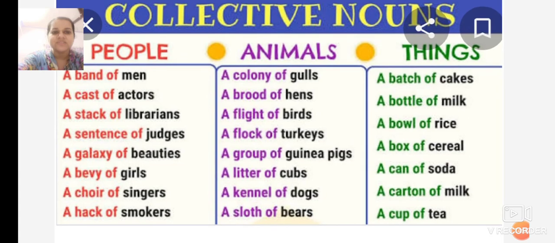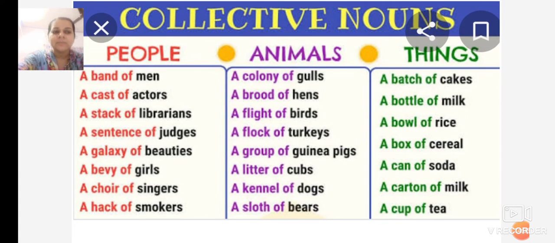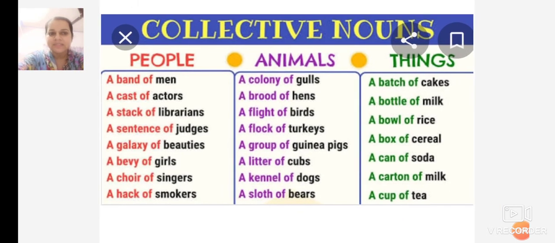Things. Now collective nouns for things. A batch of cakes, a bottle of milk, a bowl of rice, a box of cereal, a can of soda, a carton of milk, a cup of tea. These are some more examples for collective nouns for your information.